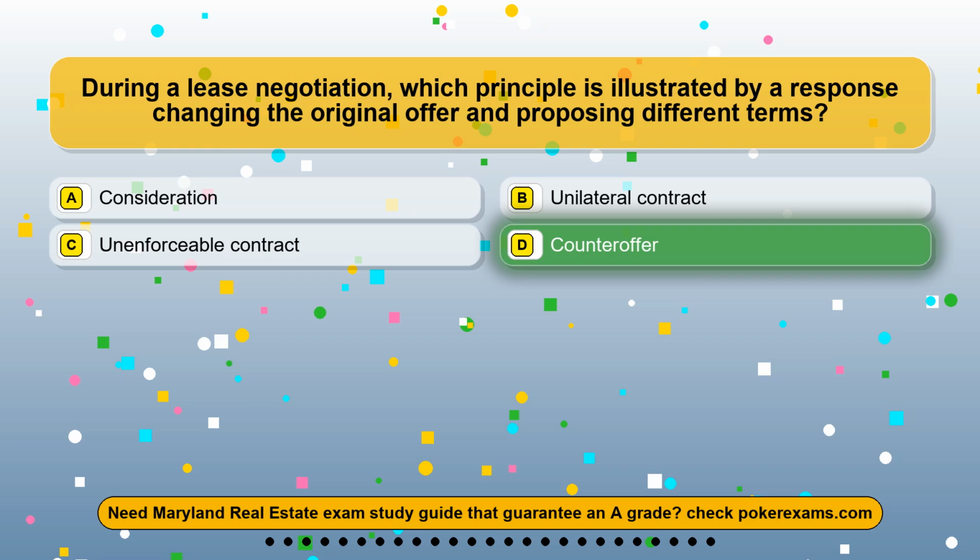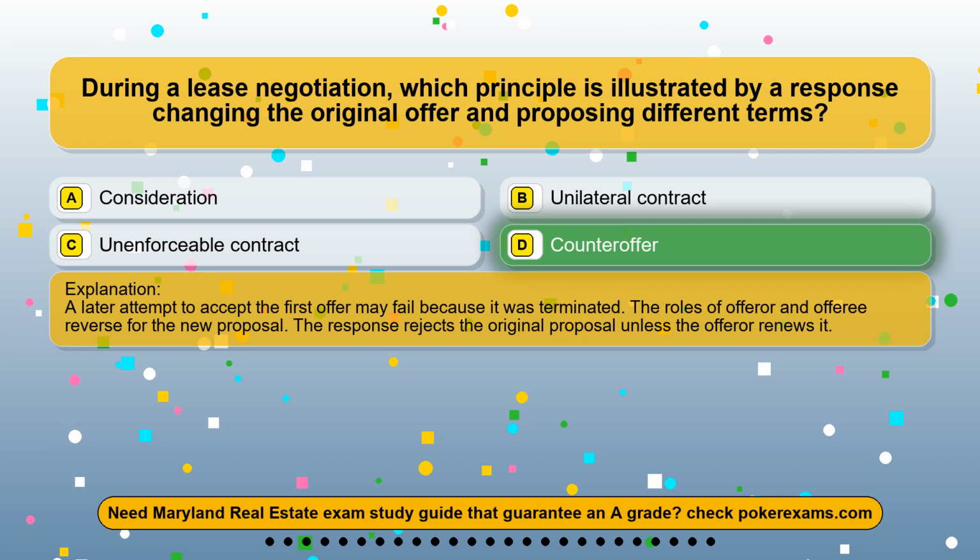The correct answer is option D, counteroffer. A later attempt to accept the first offer may fail because it was terminated. The roles of offeror and offeree reverse for the new proposal. The response rejects the original proposal unless the offeror renews it.